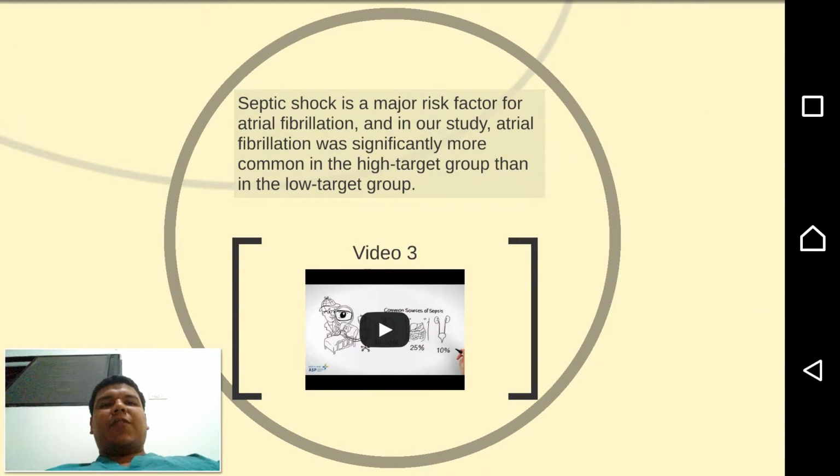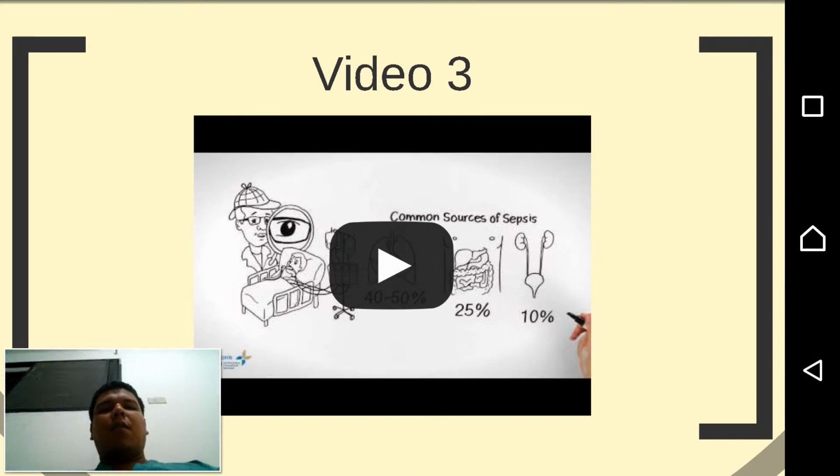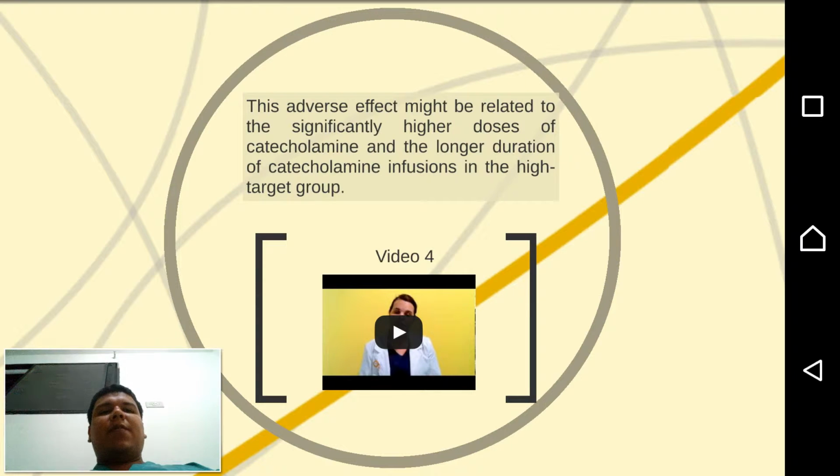Septic shock is a major risk factor for atrial fibrillation. And in our study, atrial fibrillation was significantly more common in the high target group than in the low target group. The adverse effects were related to the significantly higher dose and longer duration of the catecholamine infusion in the high target group.